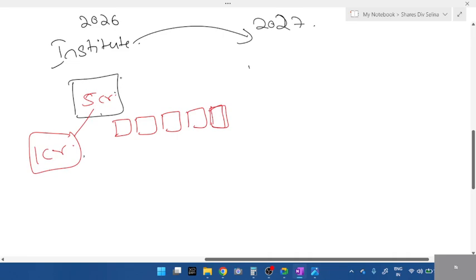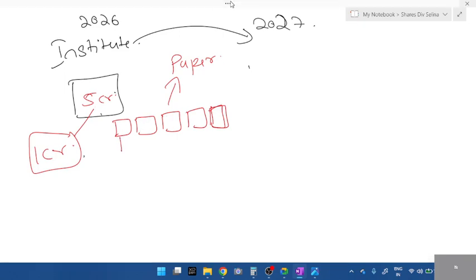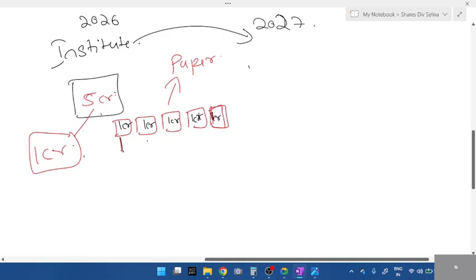You can't literally break the institute and sell it. Instead, I'll create papers, all of them paperwork, 5 agreements. If the entire value is 5 crores, how much will each be? Each will be 1 crore. Fine. So looking at the teaching, if I advertise, imagine some parents also want to invest in this, while I have only 1 crore.